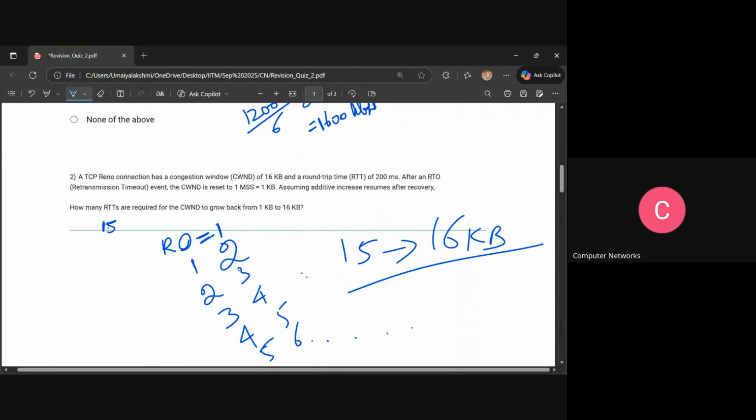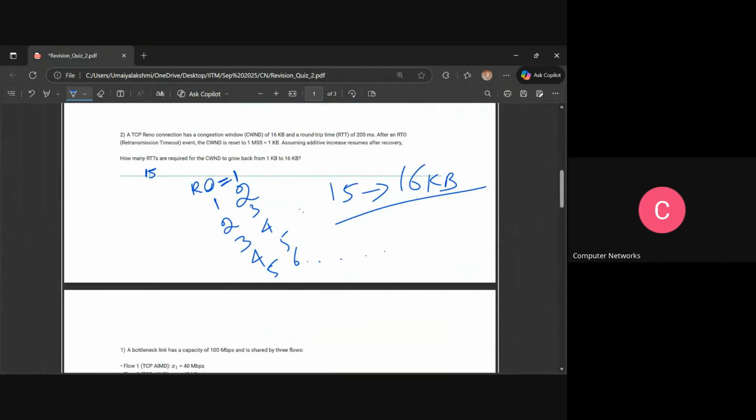Is it clear? See, this plus 1, I have to get the n value. That's it. Is it clear, everyone? Yeah.